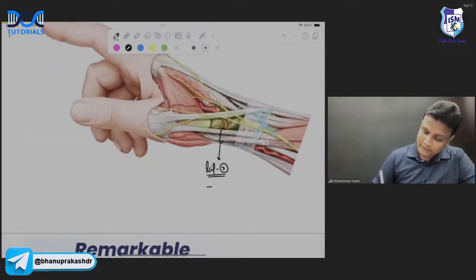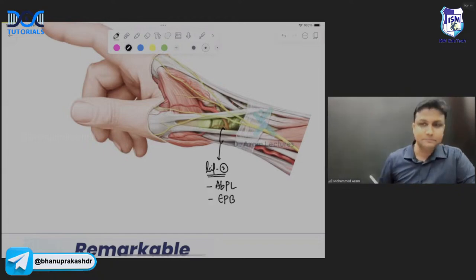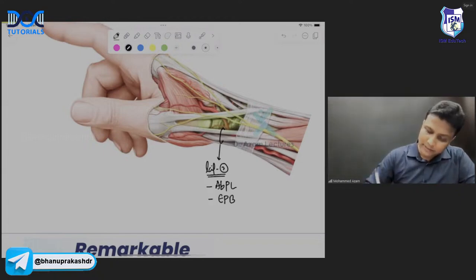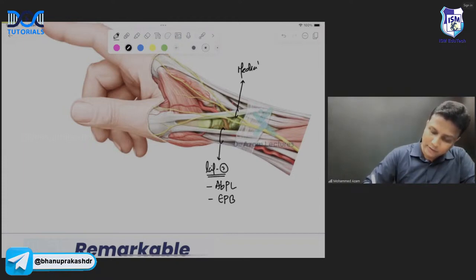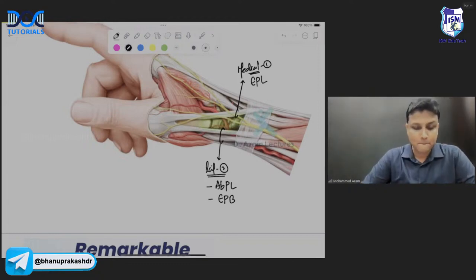The two tendons on the lateral side will be abductor pollicis longus, extensor pollicis brevis. On the medial side, there will be only one tendon, sir. And that one tendon on the medial side here will be the extensor pollicis longus. Extensor pollicis longus on the medial side, sir.